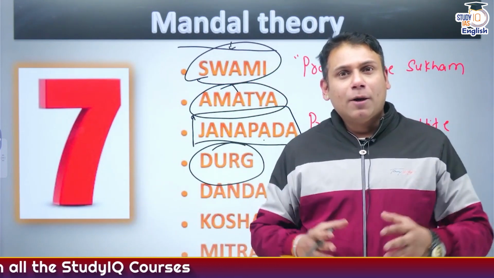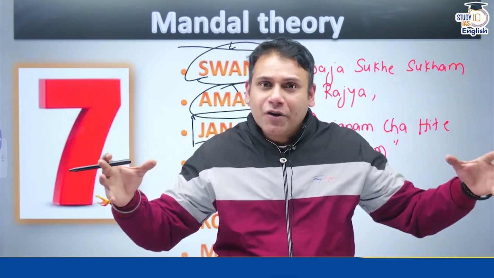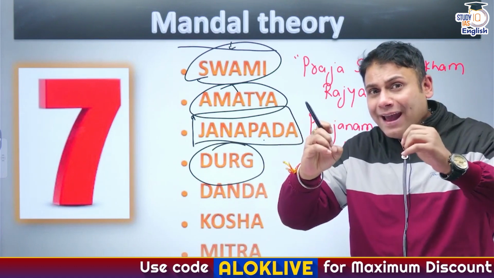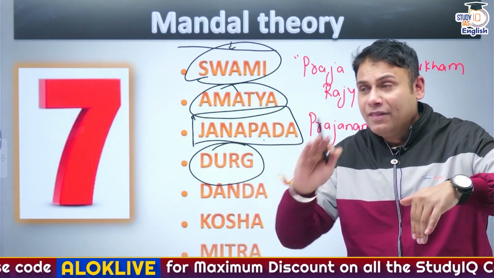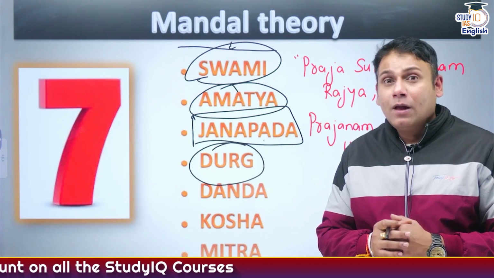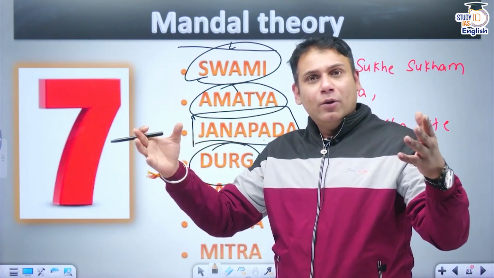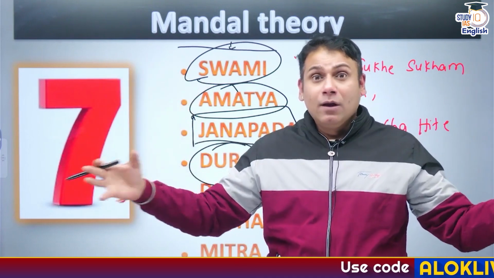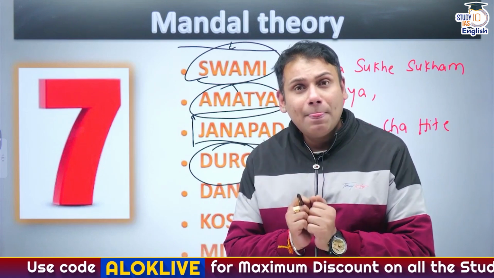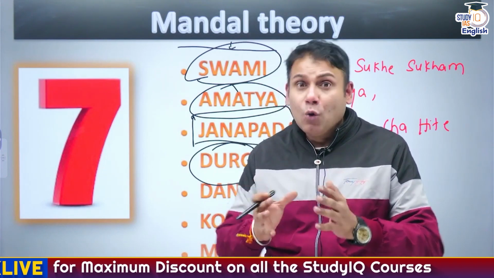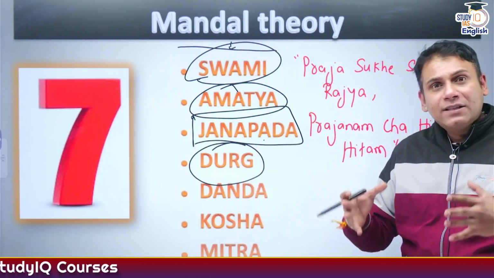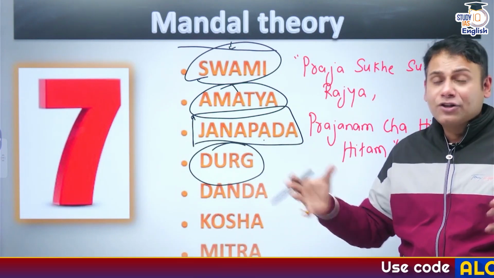For example, Jaladurg, where a fort is surrounded by a natural or artificial water body on all sides, so that before entering the fort, the enemy has to dive into the water body, and they can be easily traced by whom? The ruler and his soldiers. Antardweep Durg, in simple words, a fort constructed on an island. Giri Durg is a fort constructed in the valley or on the summit of a hill. Van Durg, as the name suggests, is a fort constructed in the forest. So all these kinds of forts are mentioned in Kautilya's Arthashastra.